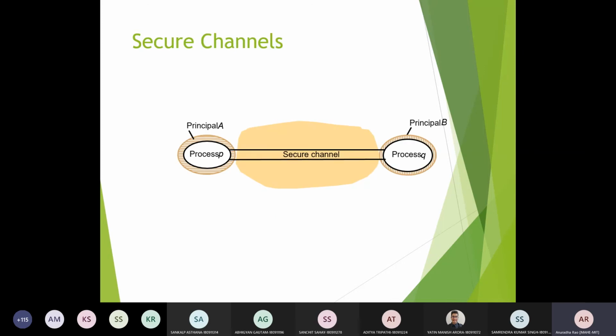Okay, so in that particular case, you can have a principal A and principal B, which will be working as a checking process in case of a particular process P in one system and process Q in the second system, and that is how you will be able to secure the channel and get good security through the authentication, and avoid such kind of attacks. Or in case of a denial of service attack, again you will be able to check the validity of the clients who are hitting that particular server.